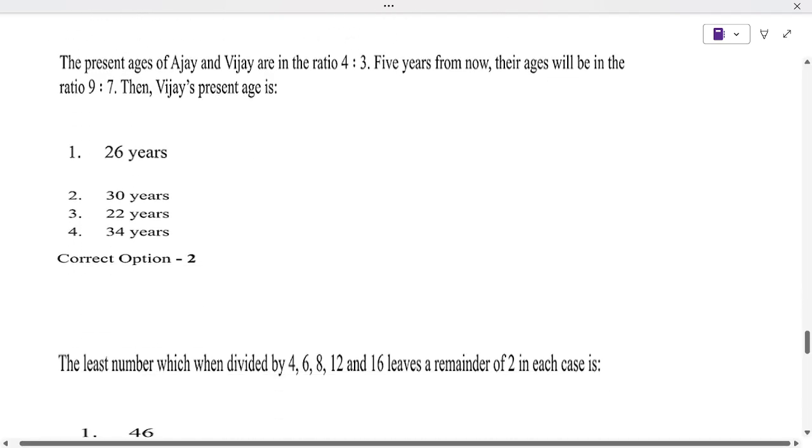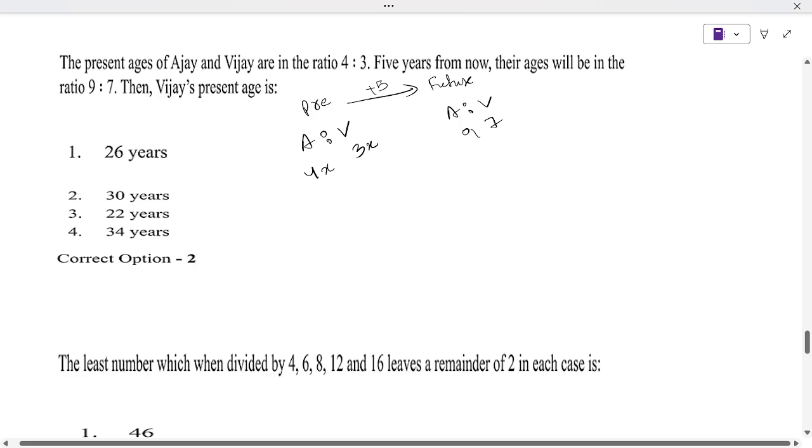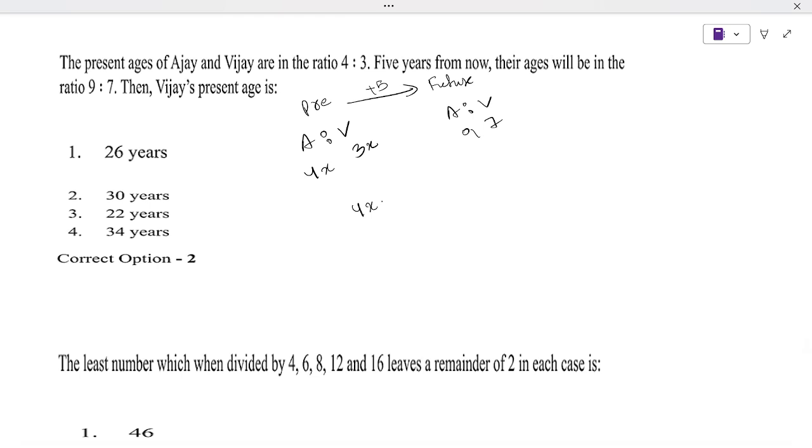Next, the present ages of Ajay and Vijay are in the ratio 4:3. So let's say 4x and 3x. 5 years from now, that means in the future, the ratio of Ajay and Vijay becomes 9:7. So here the equation: Ajay's present age is 4x plus 5 years, Vijay's is 3x plus 5 years, and their ratio is 9:7.